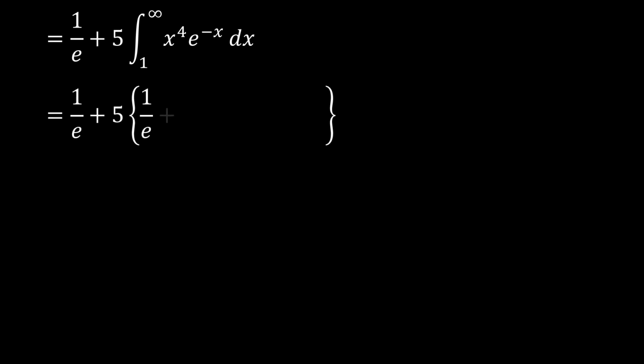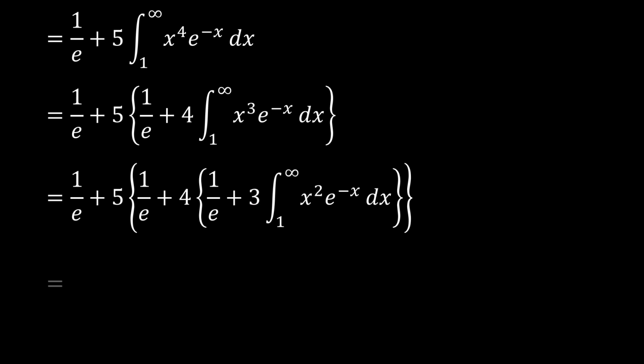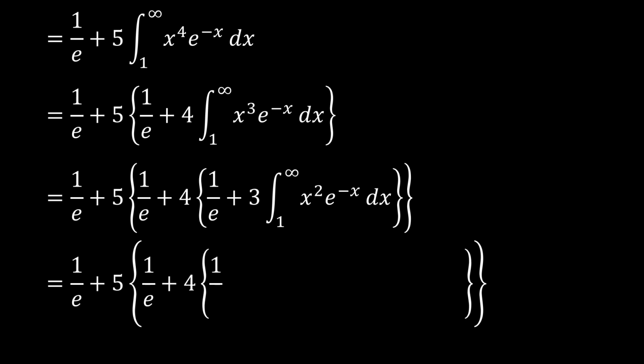So we can keep continuing with the process, but it's now easy to use the same concept that we use for the x to the 5 to the 4, and so we'll just continue 1 over e plus 5, 1 over e. Now we have 4 here, but now this has gone to 3, and we keep continuing on that. So we have 1 over e plus 4, 1 over e, and now we have 3 inside this bracket, and just keep continuing. And we see a pattern that we've exploited very adroitly.